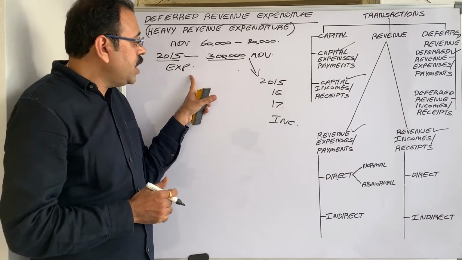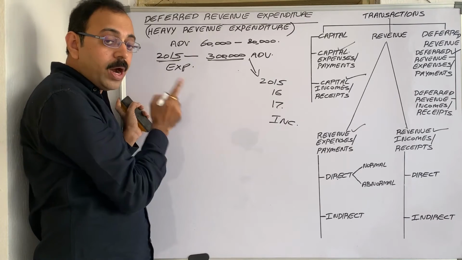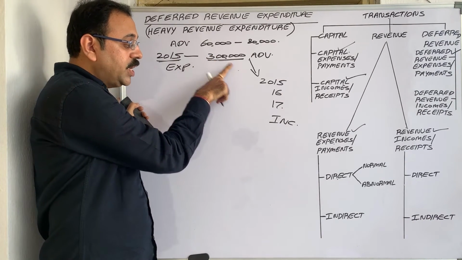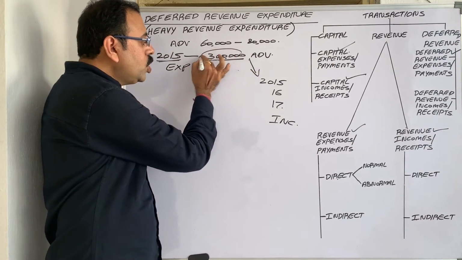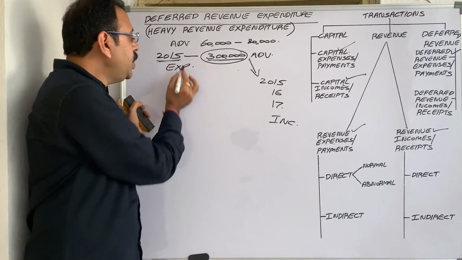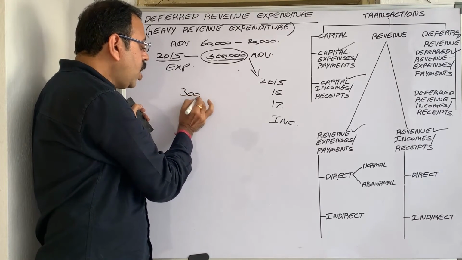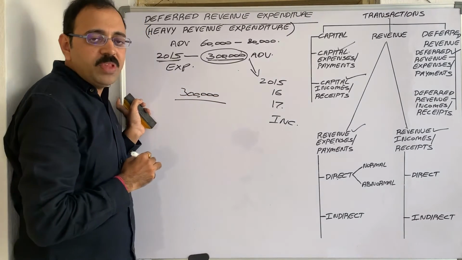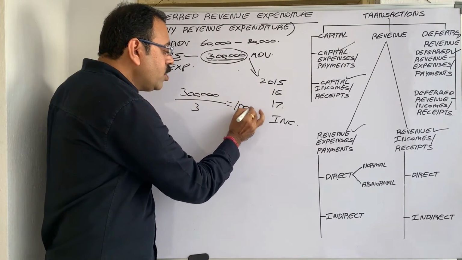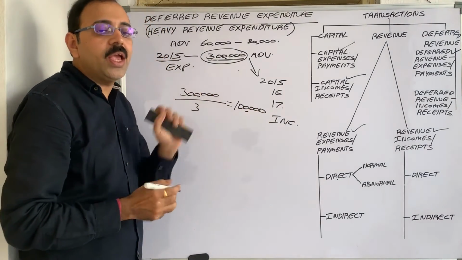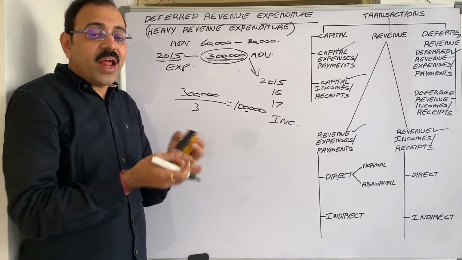And if you observe here, the expenditure of 3 lakh rupees was spent in 2015, but the income from this expenditure is for 3 years. In that case, what should we do? Don't show the total 3 lakh rupees expenditure in the 2015 P&L account. Make it 3 parts, because the benefit from this expenditure is for 3 years. Then every year 1 lakh rupees we should debit to the P&L account. Debiting 1 lakh rupee to the P&L account is known as writing off the